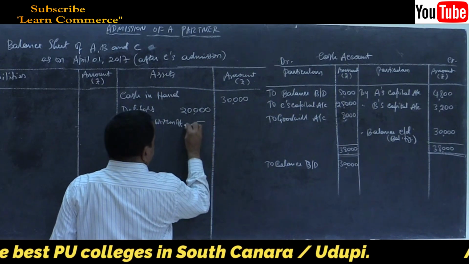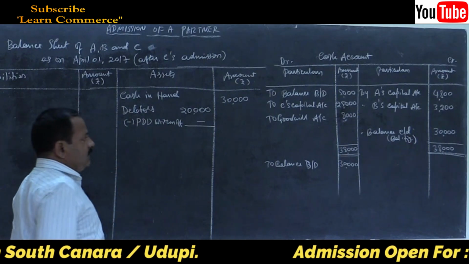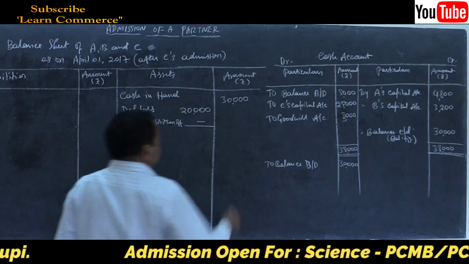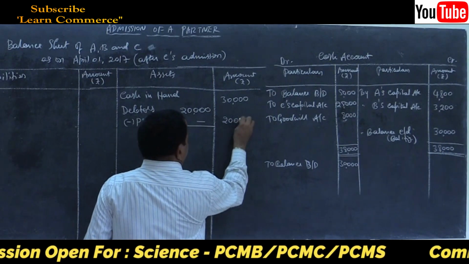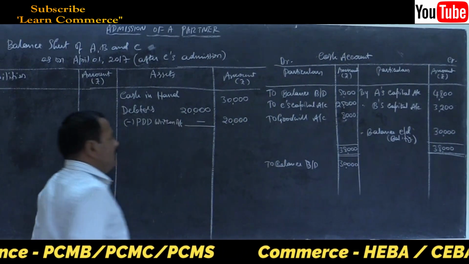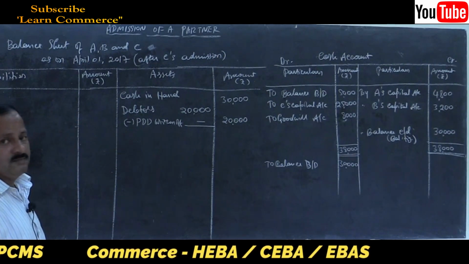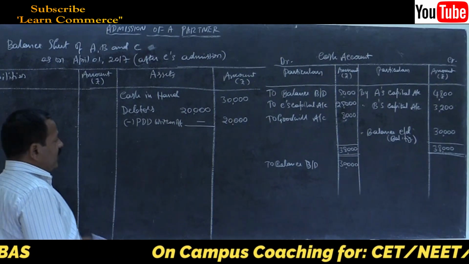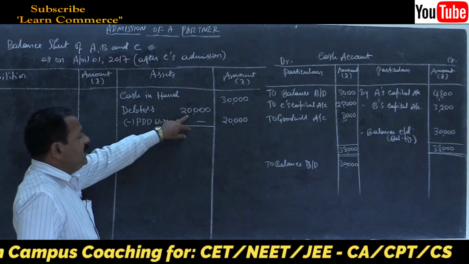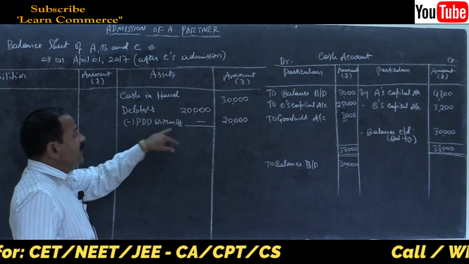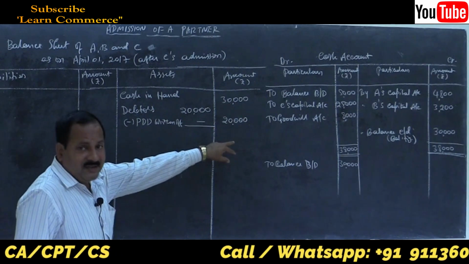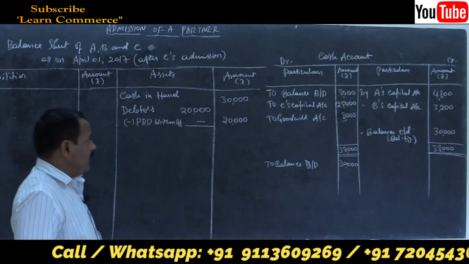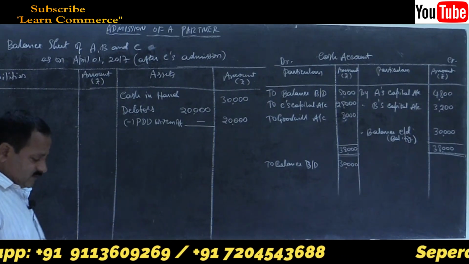So it will be nil. PDD written off, isn't it? So same amount you will write here. Or you can write debtors 18,000, add PDD written off 20,000, you can write in that way also. But this is the proper way. So let us write it like this.